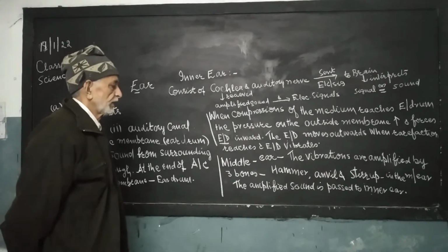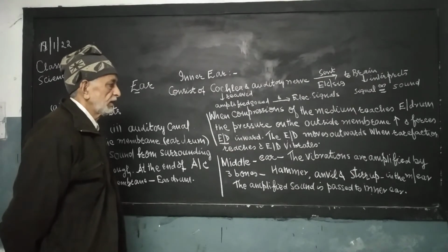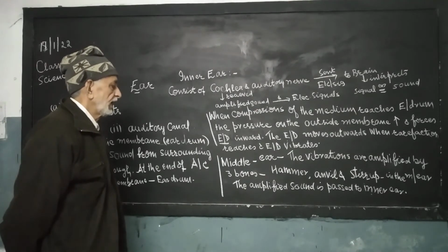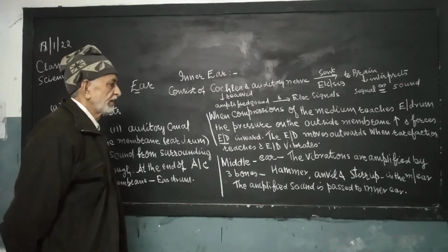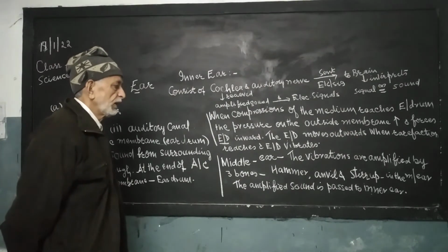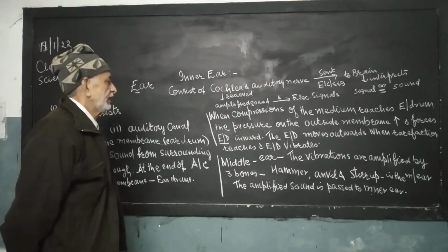Middle ear. The vibrations are amplified several times in the middle ear with the help of three bones found in it. The bones are hammer, anvil, and stirrup. The amplified sound is passed to the inner ear.